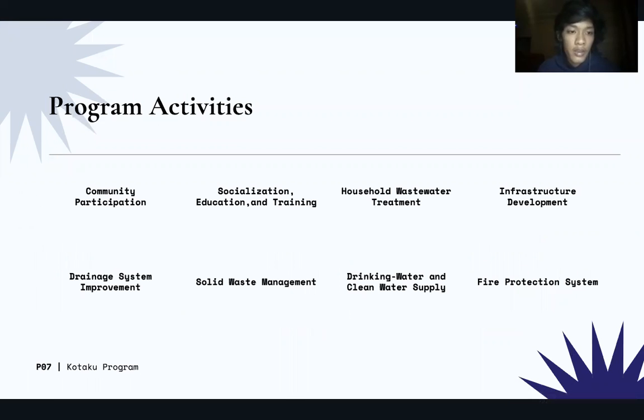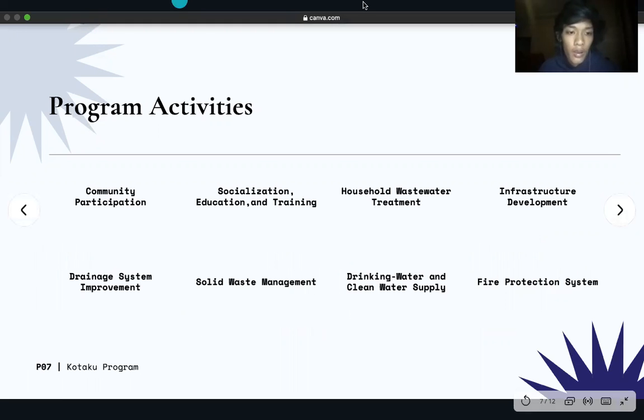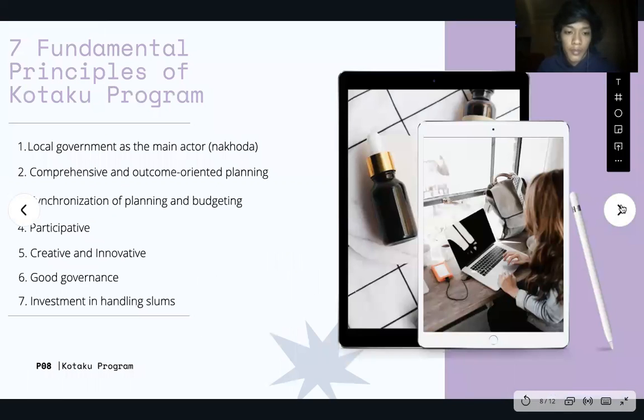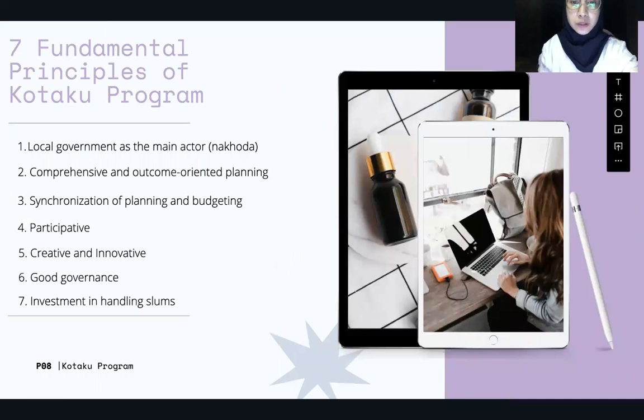So these are the example of program activities. The example include the community participation and another infrastructure development that help the community to live a better life. So here are the 7 fundamental principles that held or used as a reference for implementing the Kotaku program. By virtue of these principles, we came into a conclusion where this program is considered as bottom-up approach because these principles meet the characteristics of the bottom-up approach.